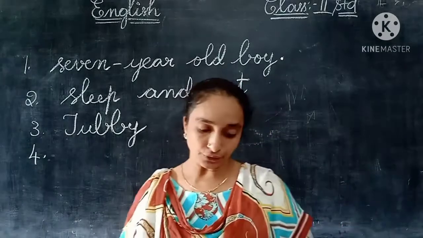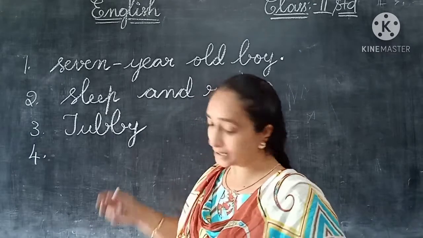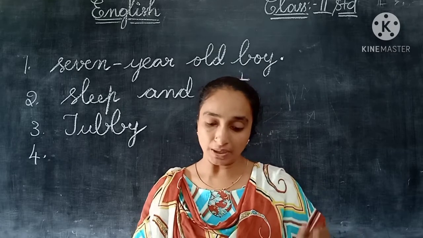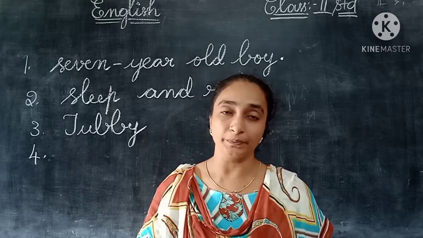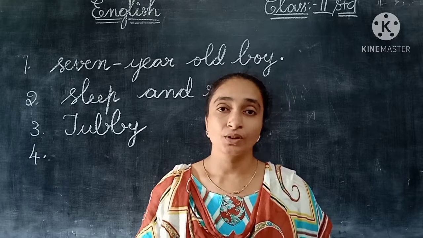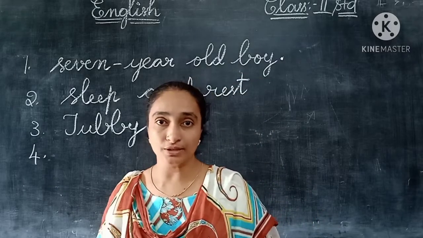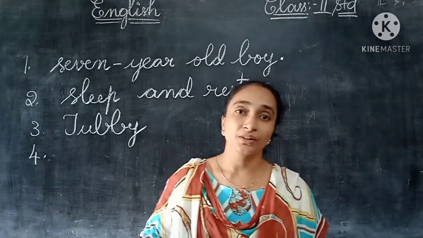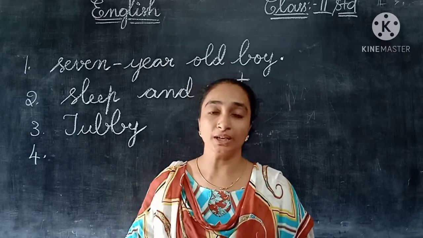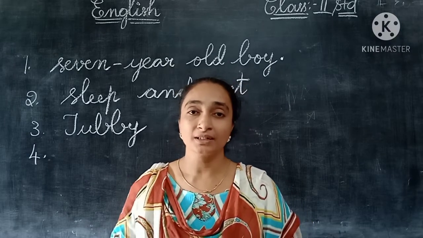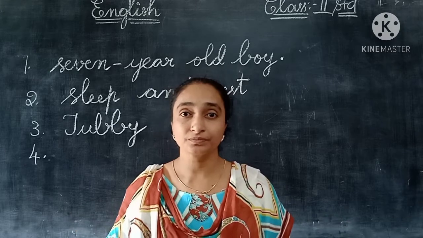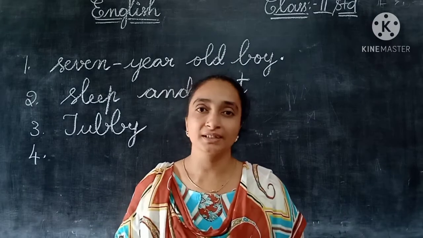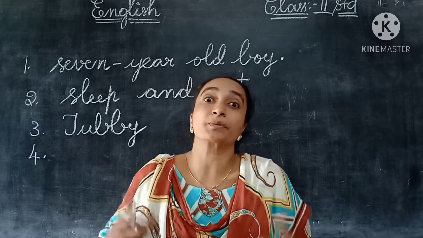Now the fourth one children. So 3 we have completed. Let us see the fourth one children. They have given a blank for us, to find Tubby in his bed. When Andy went to his room, and when he saw on his bed, who was sleeping there? There Tubby was sleeping. Okay, by seeing Tubby on his bed, how is Andy's reaction? So he was very happy or surprised? Yes, Andy was not happy, Andy was surprised.